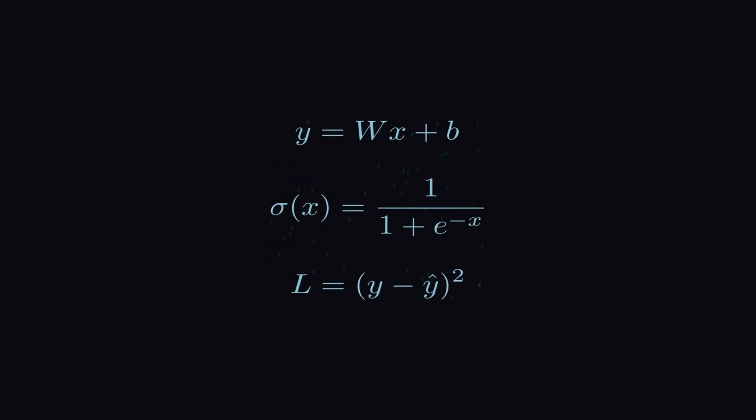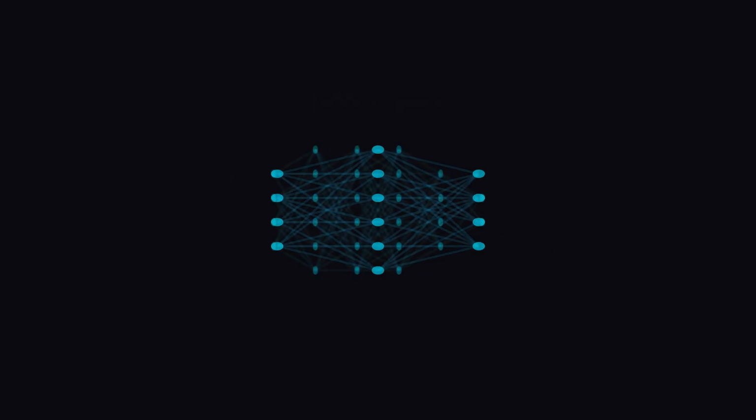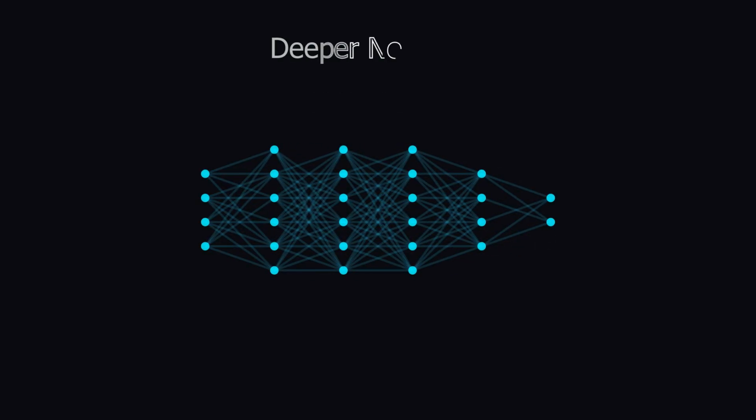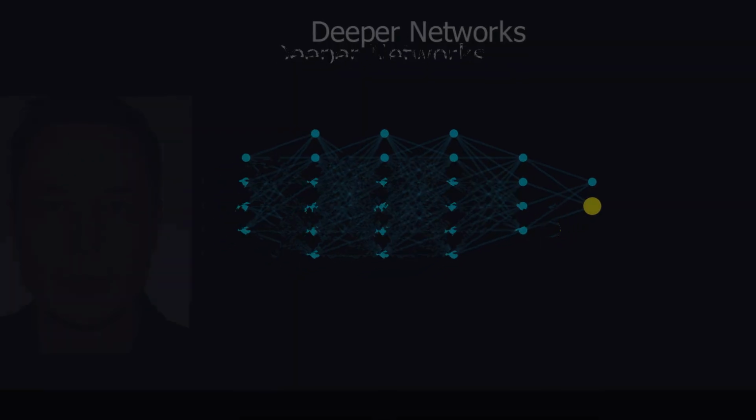We call it a neural network. Layers upon layers of tiny mathematical functions that take input, apply weights, add some bias, and output something meaningful. The word deep in deep learning simply means we stack many of these layers, each one transforming the information a little more until the final layer makes a decision.